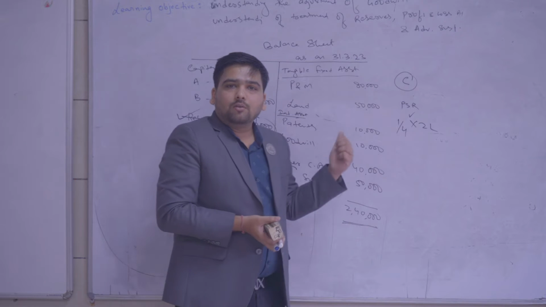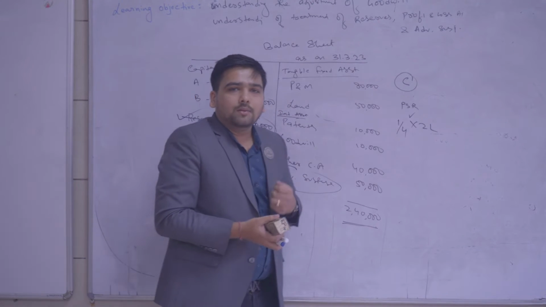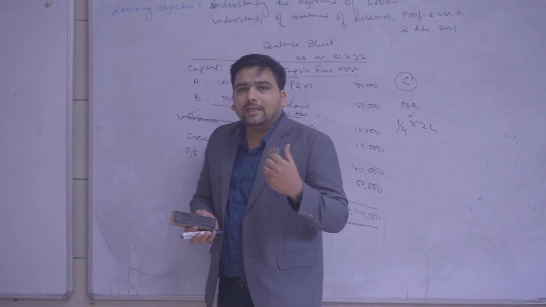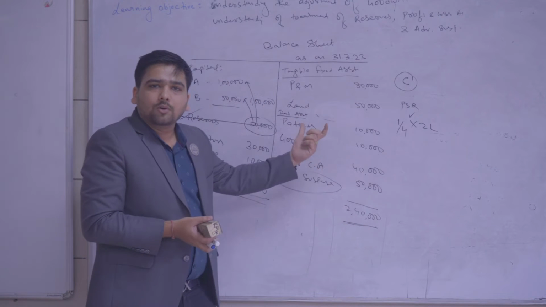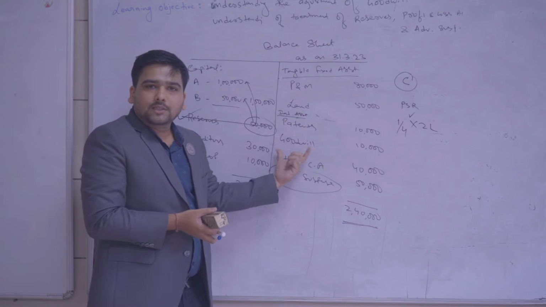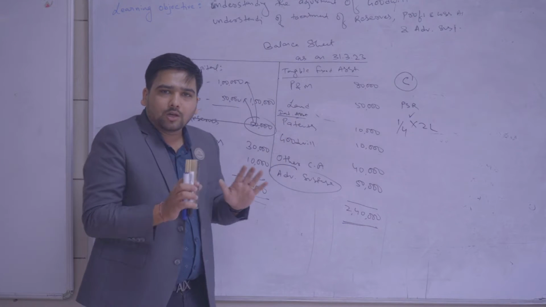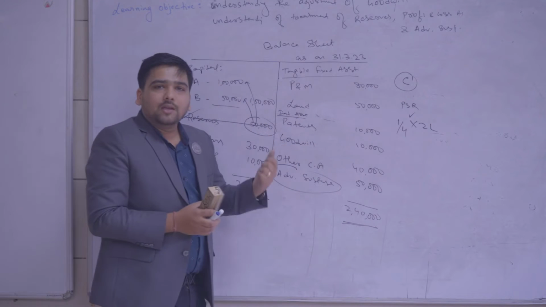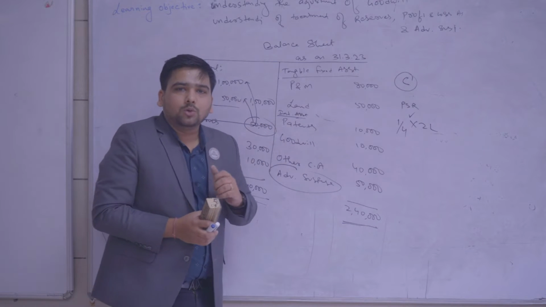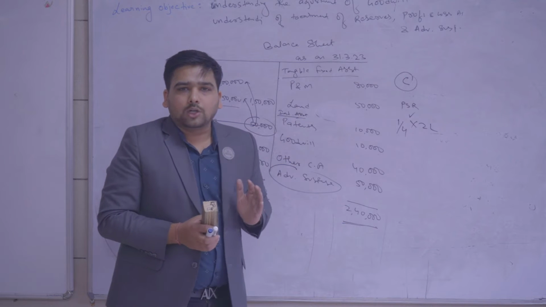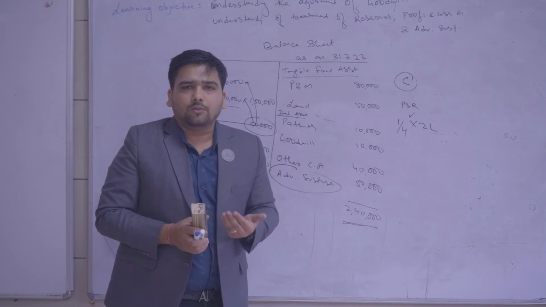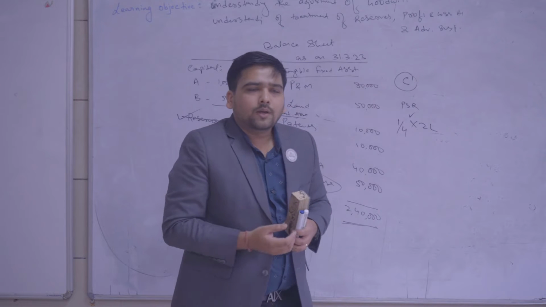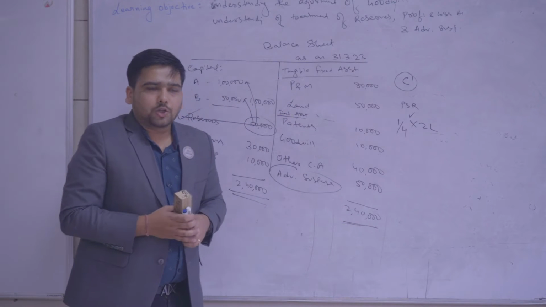Point number 3 that we have already discussed here, we need to write the note. Number 3 is goodwill appearing in the balance sheet. So we are talking about the purchased goodwill here, the goodwill which is appearing in the balance sheet. We are not talking about self-generated till now. We will be talking about that again. So goodwill appearing in the balance sheet is to be transferred to old partners in their old ratio. We can call it written off. Goodwill appearing in the balance sheet is to be written off to the old partners in their old ratio.